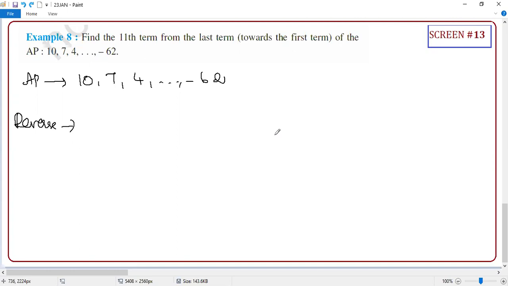I gave a super formula, but in general it is tedious work. Instead of that, if you reverse it, things will magically change. Correct or not? Now I'm just reversing the AP. Because of the reversal, your last term will become the first term and your first term will become the last term. One more thing is happening: here the common difference is -3, here it is +3. Very important, when you are reversing the AP, the common difference will change. Clear or not? Common difference will change in the sense that the magnitude is the same, but the sign will be different.